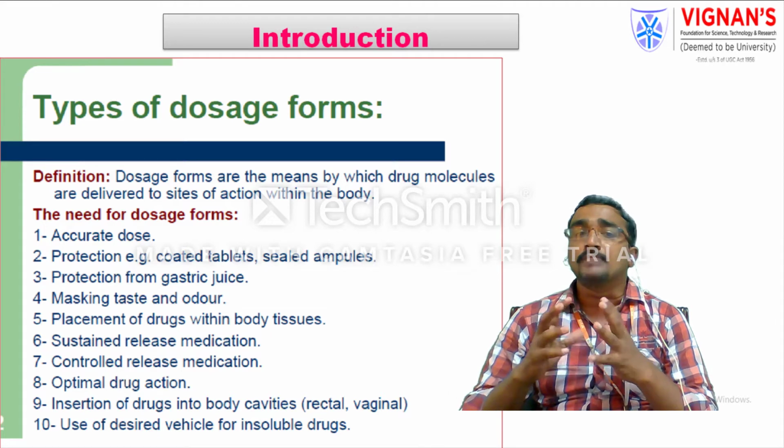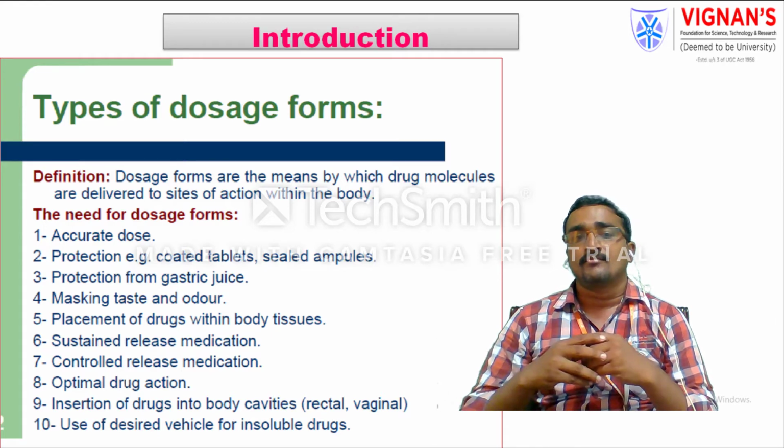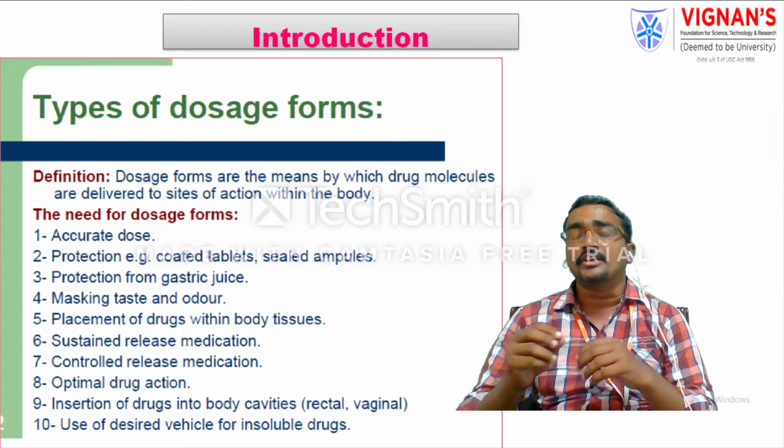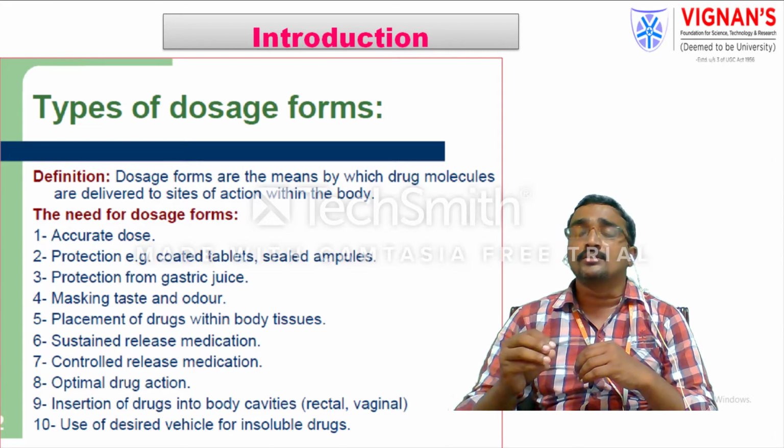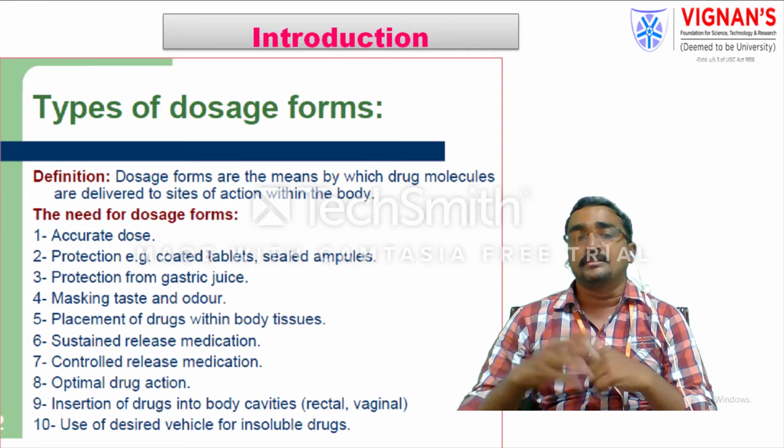You need to check whether patient compliance will be there or not. That means the placement of the drug in the body tissues, or the placement of the drug wherever the site is preferable for the patient.